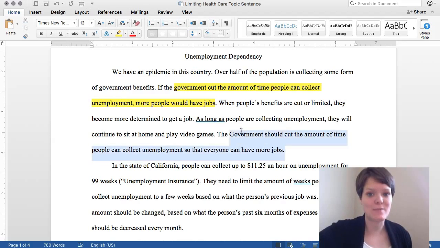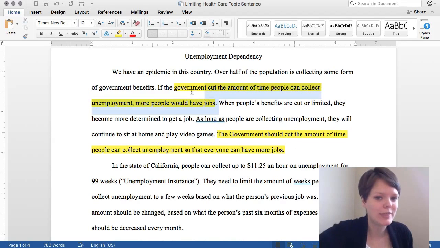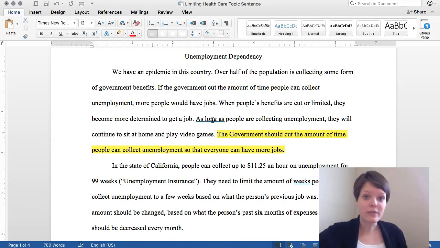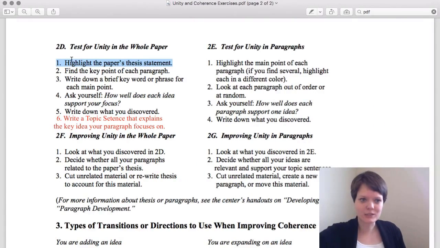Okay, that's a statement. That's not a question or a hypothesis. It's a statement. And I think that would make a stronger thesis. So let's go with that for now. I basically just restated that sentence to make it stronger. So now we've got our thesis. We've even made it a little stronger.